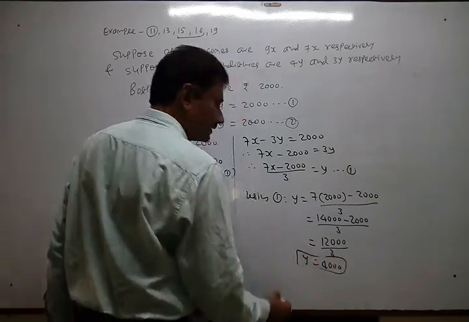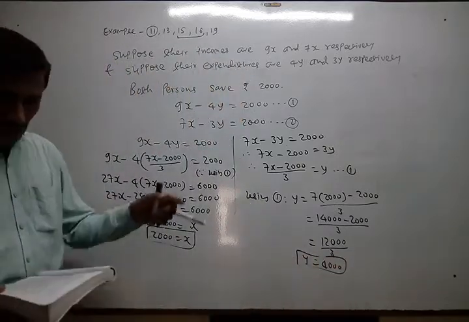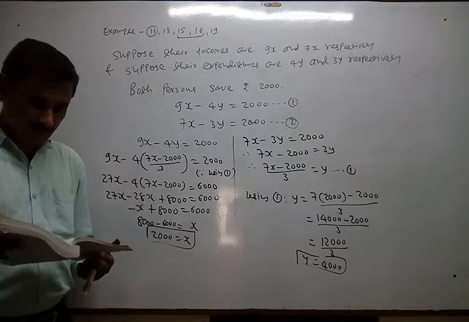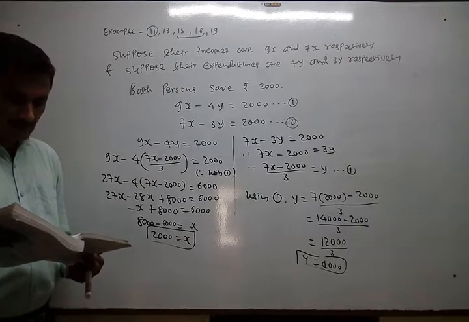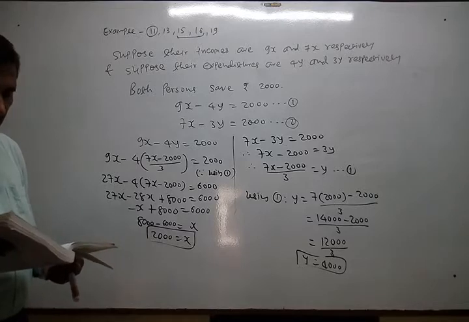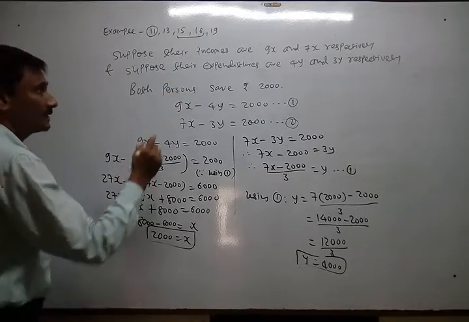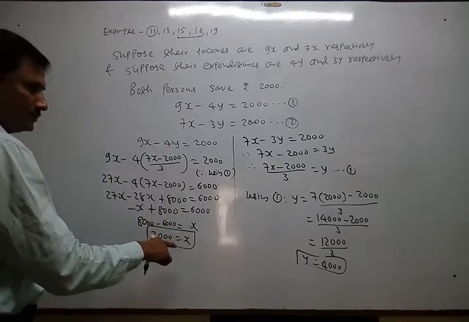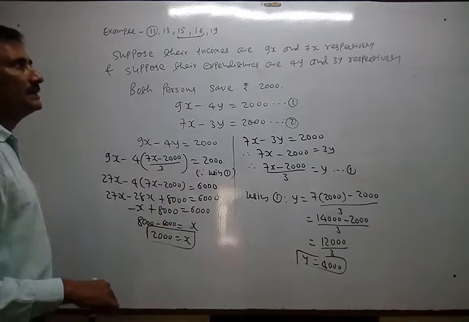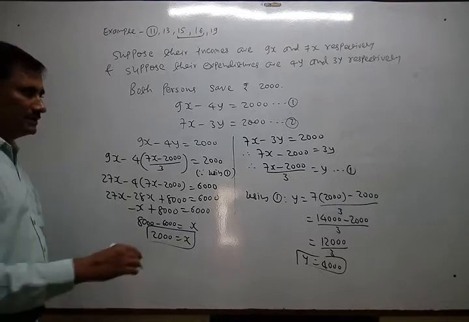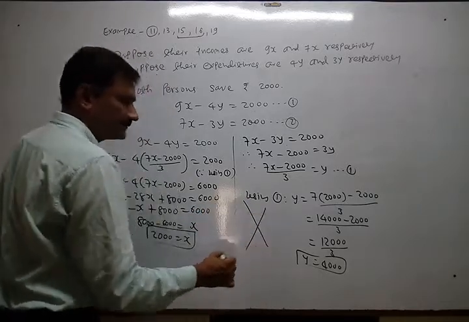But they are not the answer. x and y are nothing. You have to give whatever is asked. Find their monthly incomes. Monthly income is asked. So actually x, y is not needed. Why?